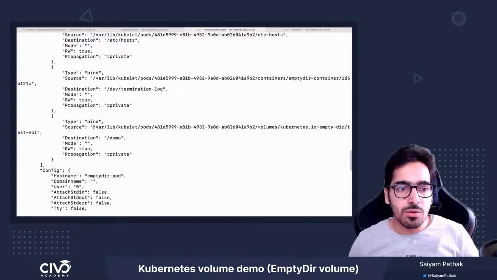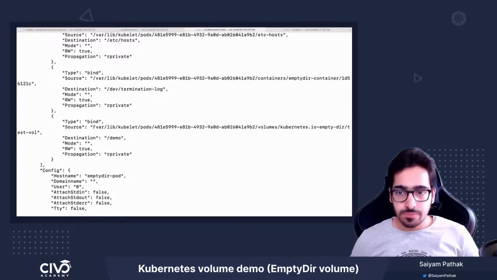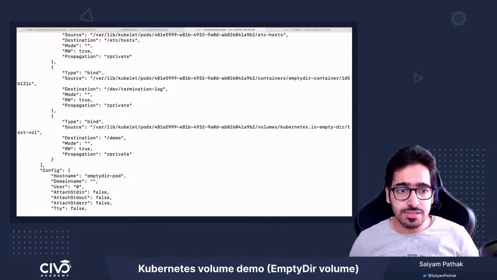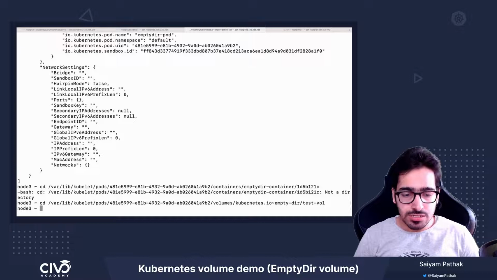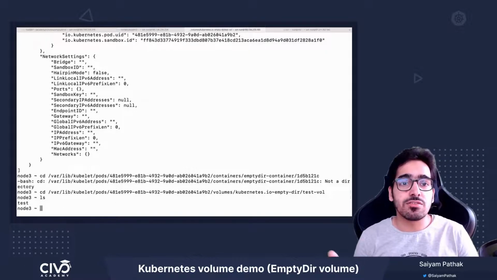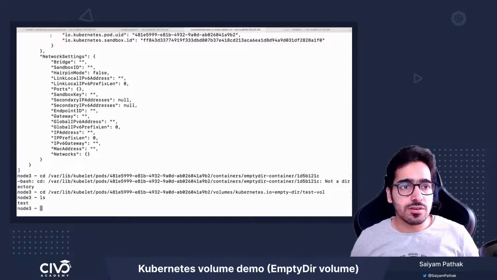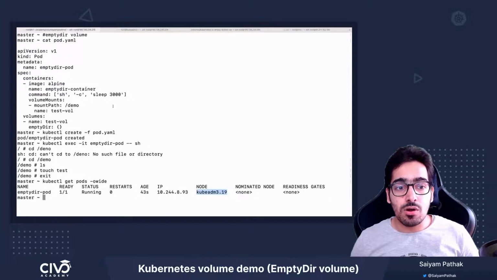So this is the mount, and the destination is /demo inside the container. So let's cd into this particular directory. This should be created on the node, and we do an ls, and the test file is already there. So this directory will remain only till the pod life cycle.